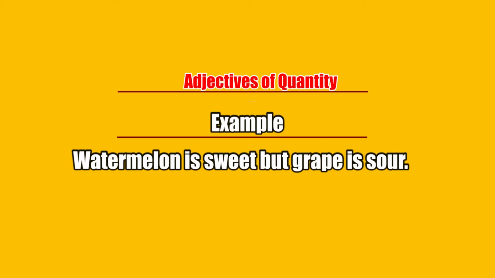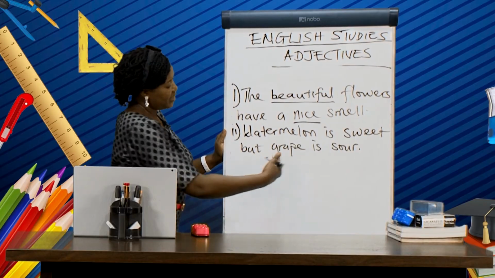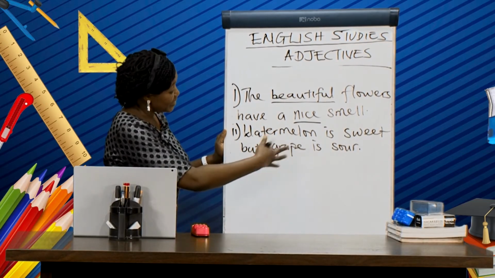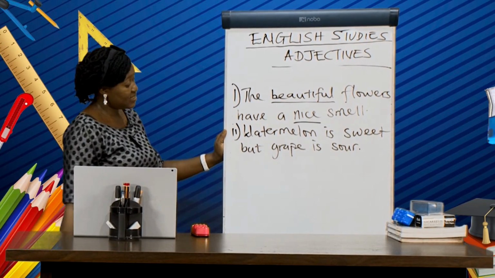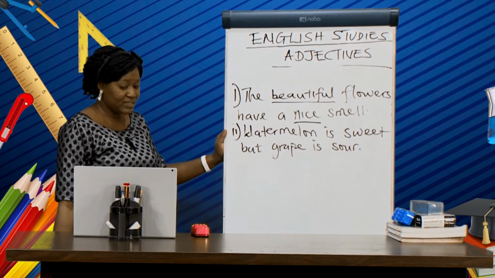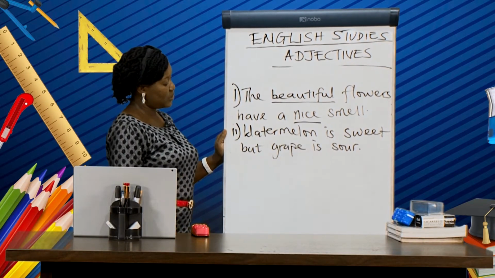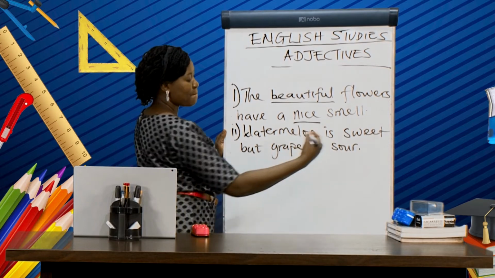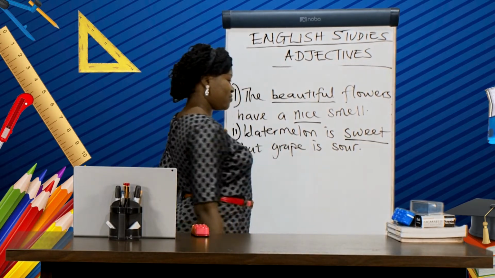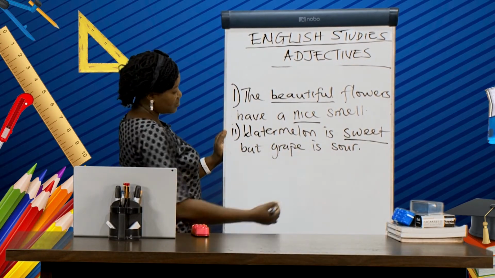I'm sure you know how watermelon tastes when you take it. It's sweet, but grape is sour. Can you identify the adjectives of quality in this sentence? Okay? You say sweet, and you say sour.